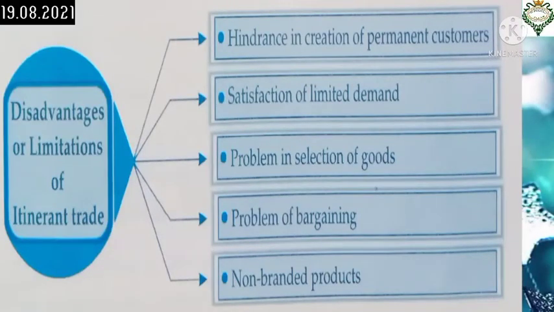The first one is hindrance in creation of permanent customers. So what that means, students? That means the itinerant traders cannot create permanent customers because of lack of a particular place of trade or fixed shop. Then the second one is satisfaction of limited demand. That means the itinerant traders deal in a few goods, so they cannot fulfill all types of demand of the customers. Then the next one is problem in selection of goods.